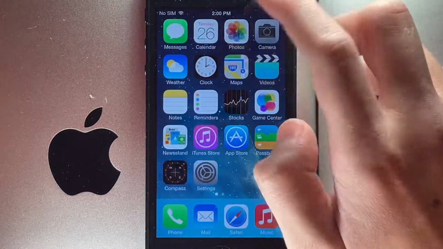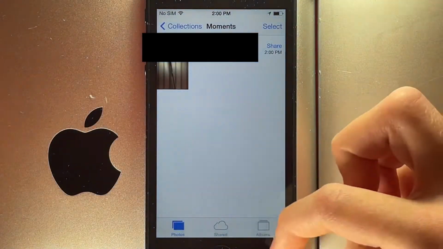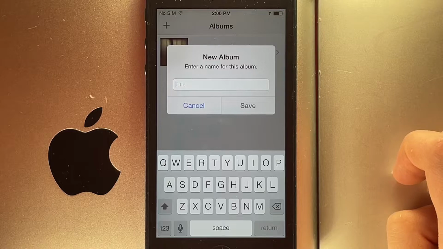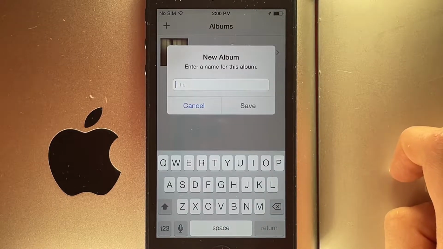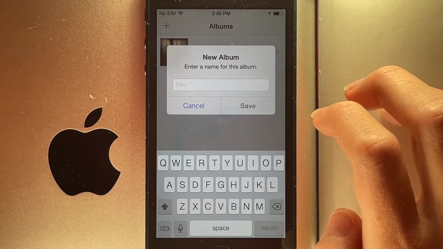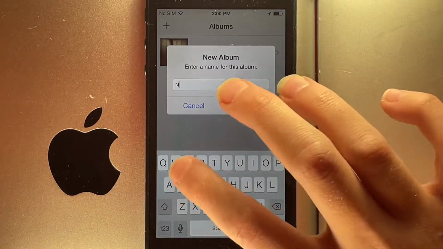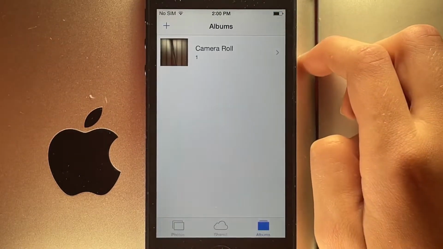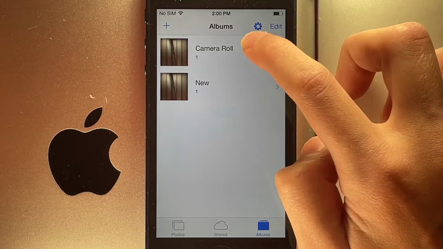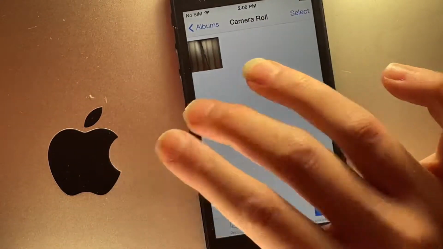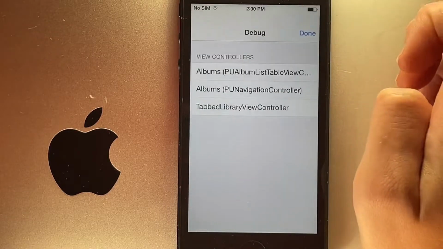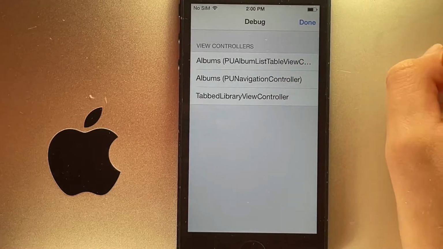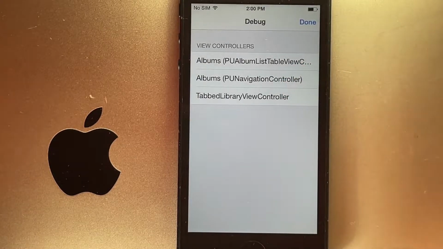You're going to want to go to the Photos app, go to Albums, and add one. Having an album is required, so you can make the little gear icon show up that activates internal photos. So just type in something. You're just going to want to select one, done. It'll show up, and this gear icon will show up, so you can just go ahead and click it for those internal settings. And I'm not going to lie, I have no idea what that means, but let's move on.